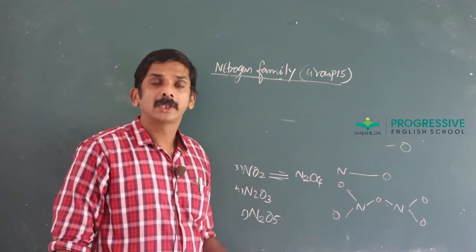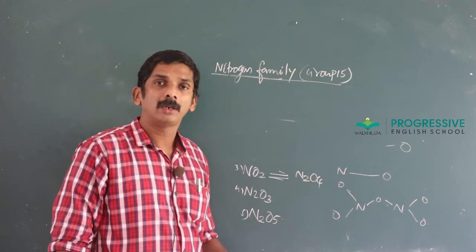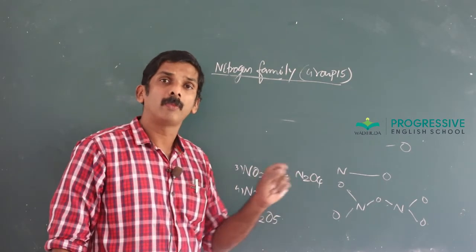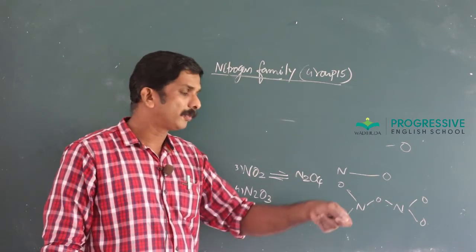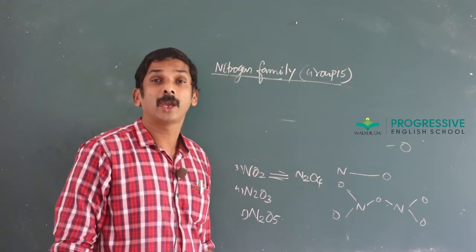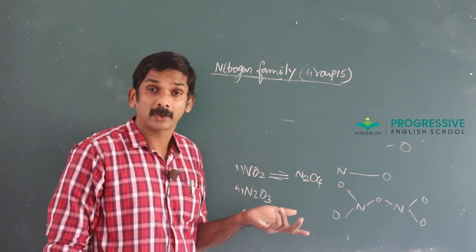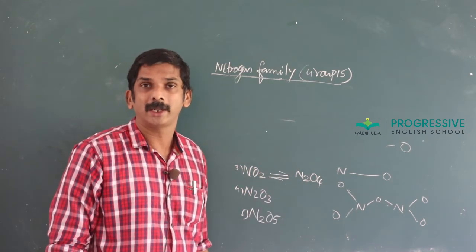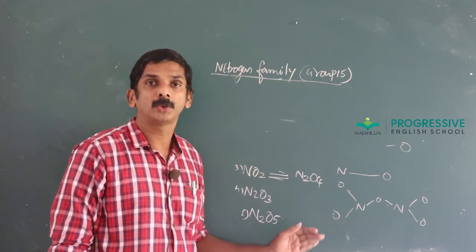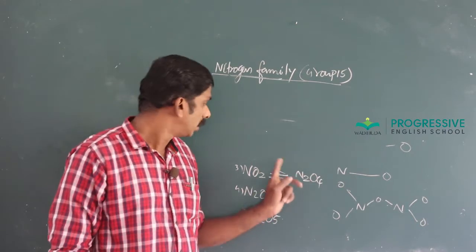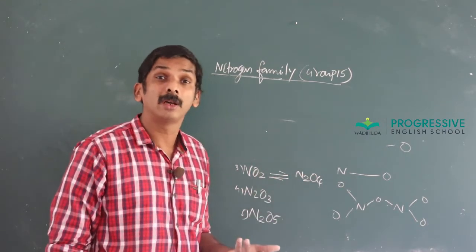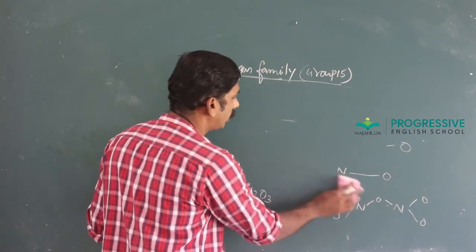In your lab, while conducting qualitative analysis for detecting the presence of nitrate ion, when you add concentrated sulfuric acid along with the salt plus a paper ball, and after heating the test tube, we can see the evolution of reddish brown vapors. For example, lead nitrate, Pb(NO3)2, on heating gives PbO plus NO2 plus O2. This NO2 is a brown colored irritating gas.